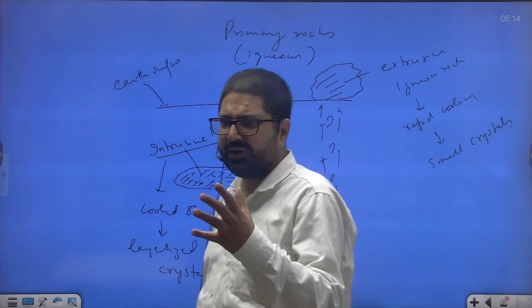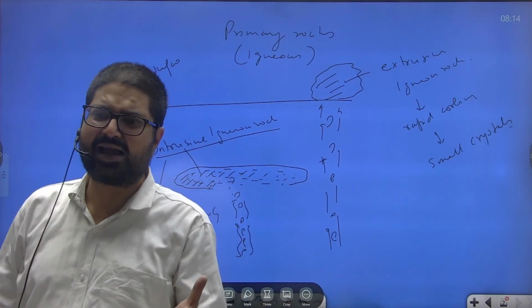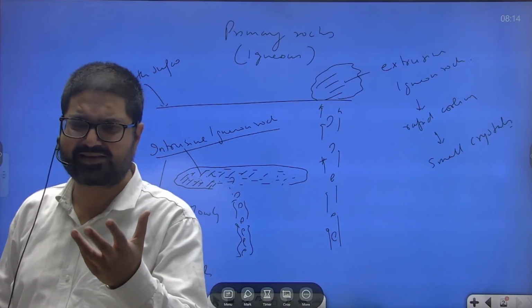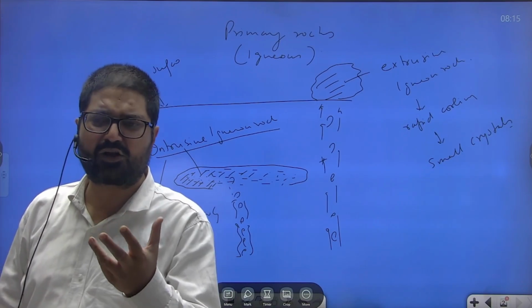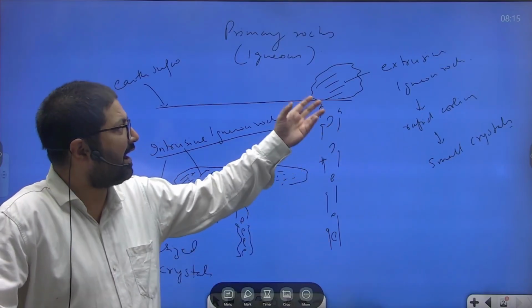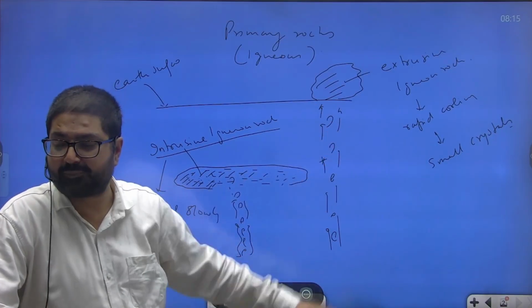So igneous rocks can be divided into two types: intrusive igneous rocks and extrusive igneous rocks. Intrusive igneous rocks are characterized by large size crystals because of slow rate of cooling. Extrusive igneous rocks are characterized by small size crystals, and they are because of rapid cooling.